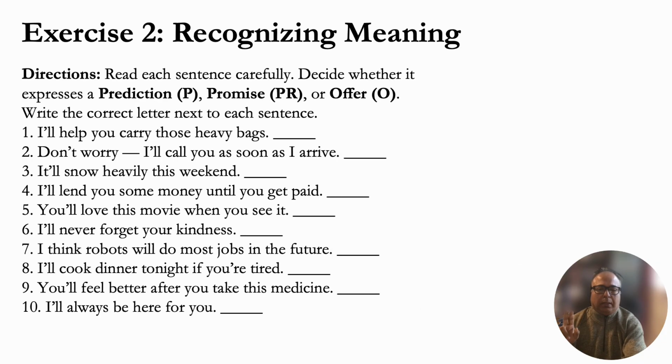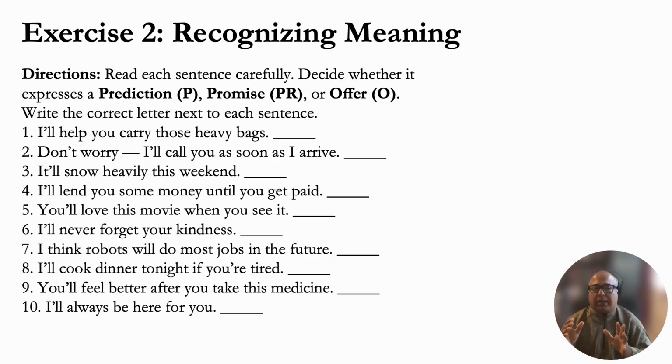Very good. Exercise number 2, recognize meaning. So what I need you to do for this exercise is read each sentence carefully. Read 1 through 10, one sentence at a time, one by one, and decide if it's a prediction, right? If the speaker is making a prediction about the future, or if it's a promise. Somebody is promising to do something, or if somebody is offering you something. Okay, so there are 3 different types: prediction, promise, and offer.